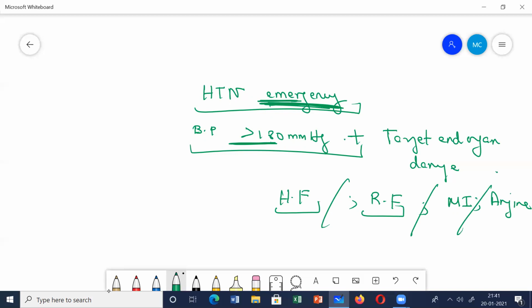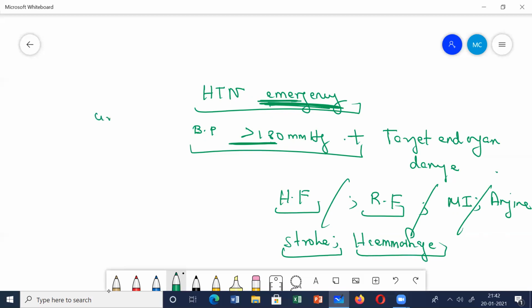Or the patient has come to you with stroke, hemorrhagic stroke or ischemic stroke. So the patient presents to you with a high BP plus any one or more organ damage. Okay, so this is what is emergency.